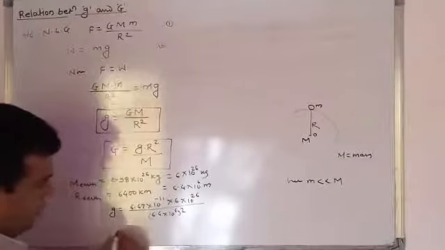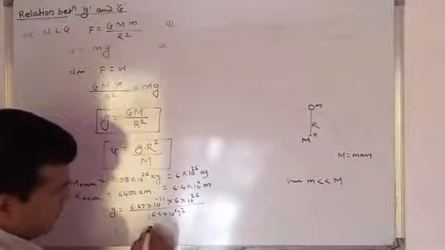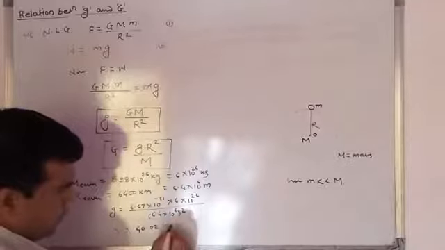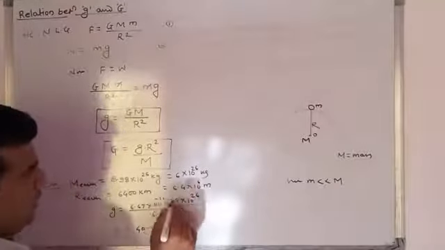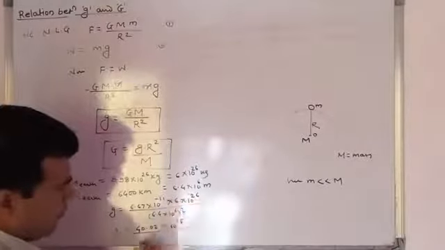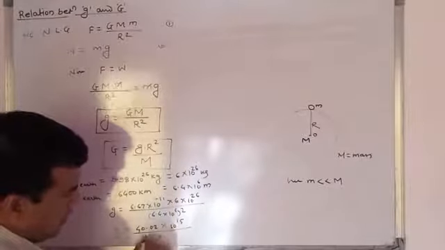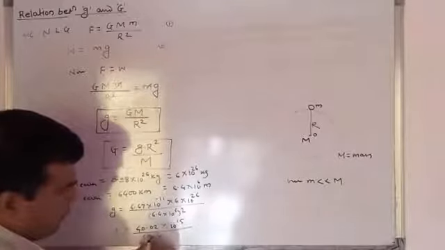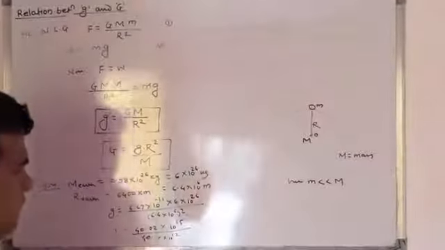After solving, the product of the numerator is about 40.02 into 10 raised to the power minus 11 plus 24, and the denominator 6.4 into 6.4 is near about 40 point something. We take 40 as a round figure into 10 raised to the power 12.